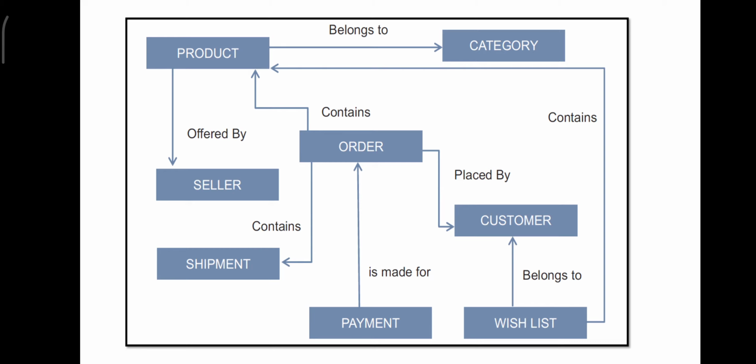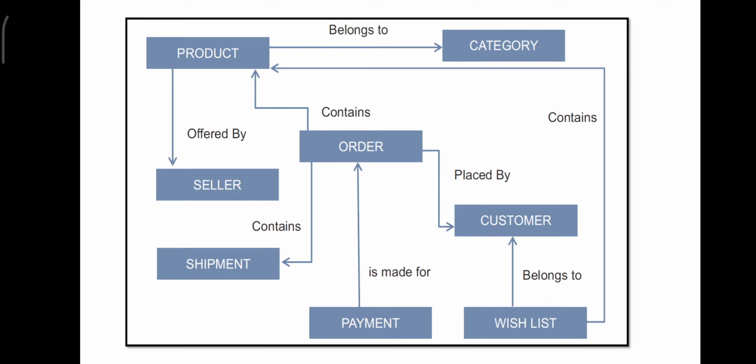And I believe I have covered everything. One is the category and the product, that is one. How does this customer transaction get made to the product through an order? How this payment is moving through the shipment is through the order. And the seller, as you know, the seller only will offer the product. So that is also very clear to you.